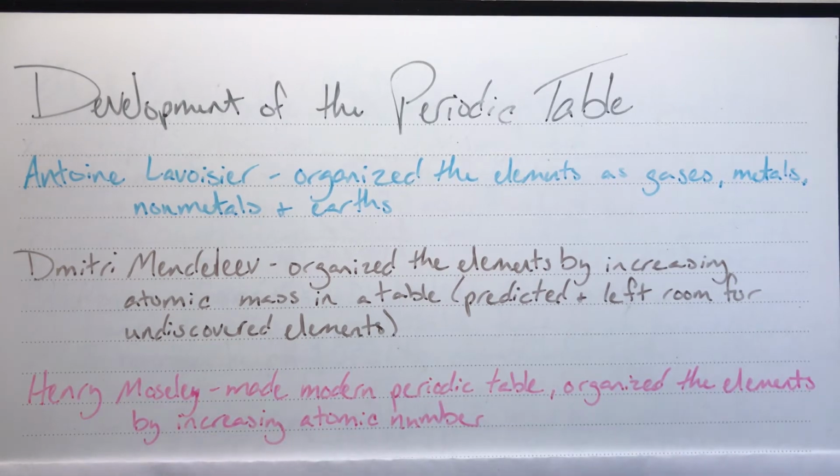The last person that I would like to mention is Henry Moseley. Henry Moseley is the father of the modern periodic table. He organized the elements by increasing atomic number rather than atomic mass, and this has led to a better, more representative table about the actual chemical properties and predictability of the table.